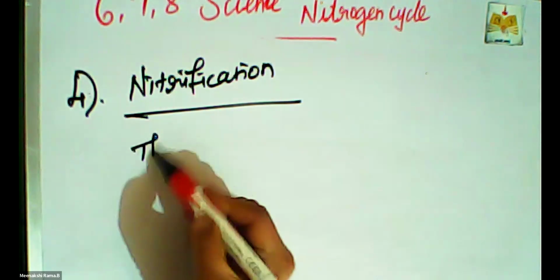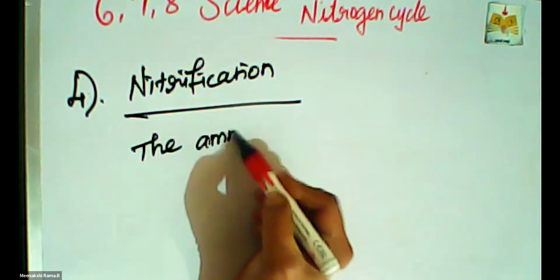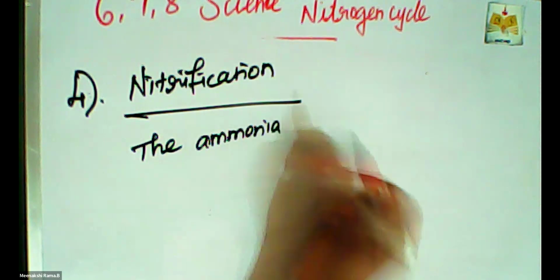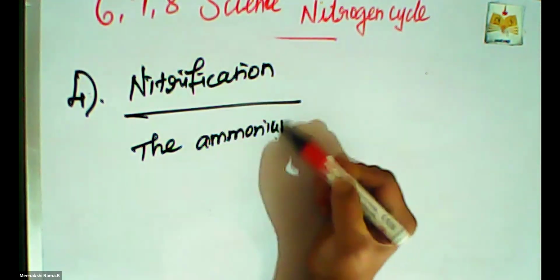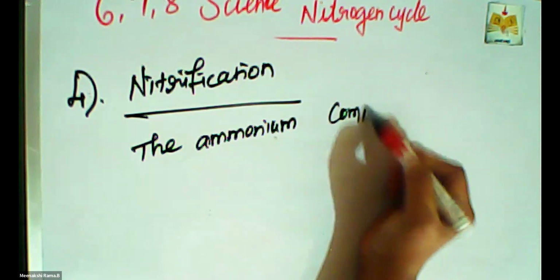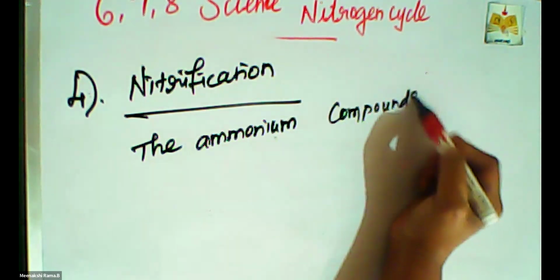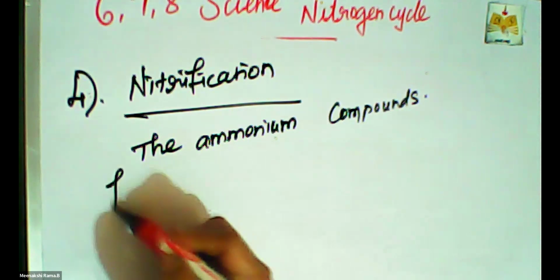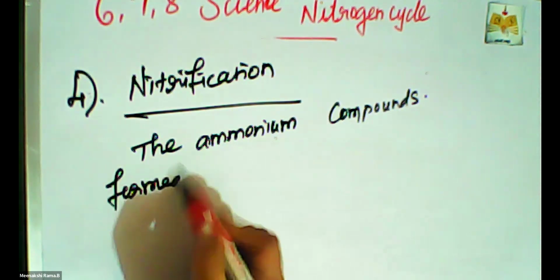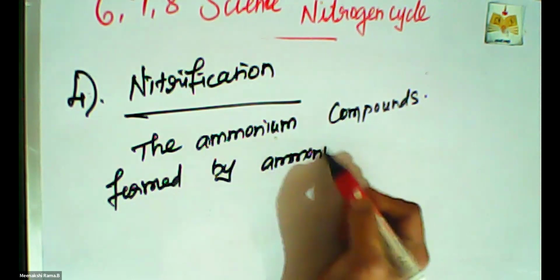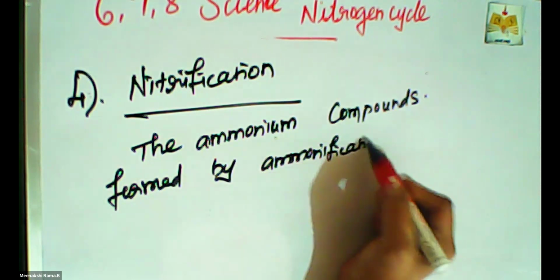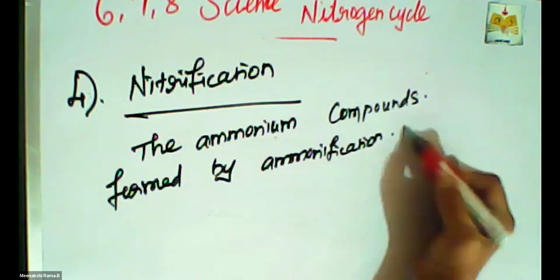First, the ammonium compounds are formed in the third stage, that is ammonification. Already we know that is the third process of the nitrogen cycle.